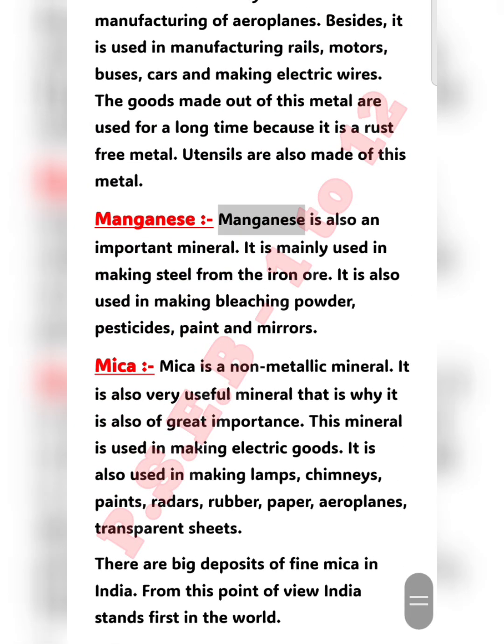Manganese. Manganese is also an important mineral. It is mainly used in making steel from the iron ore. It is also used in making bleaching powder, pesticides, paint, and mirrors.